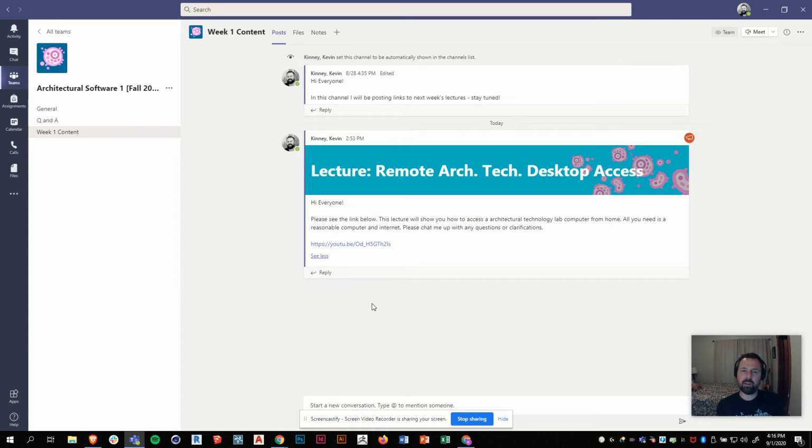I may put in the AutoCAD graphical user interface, but the way the technology is moving right now, I don't want to overwhelm you guys. So that's where we'll post that. As the semester moves along, I'll put more channels in here, and it should be clear where everything is and where to find things. So that is basically it for our simple class navigation.